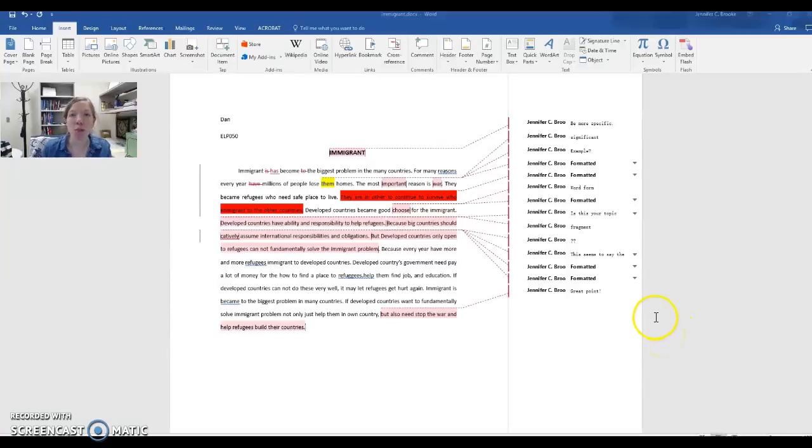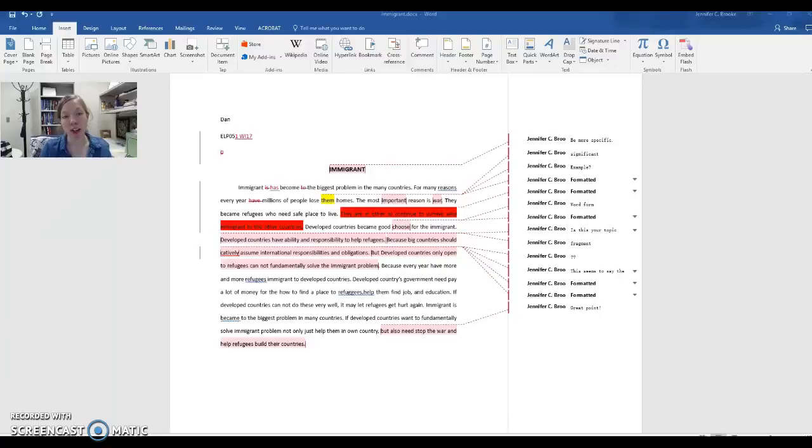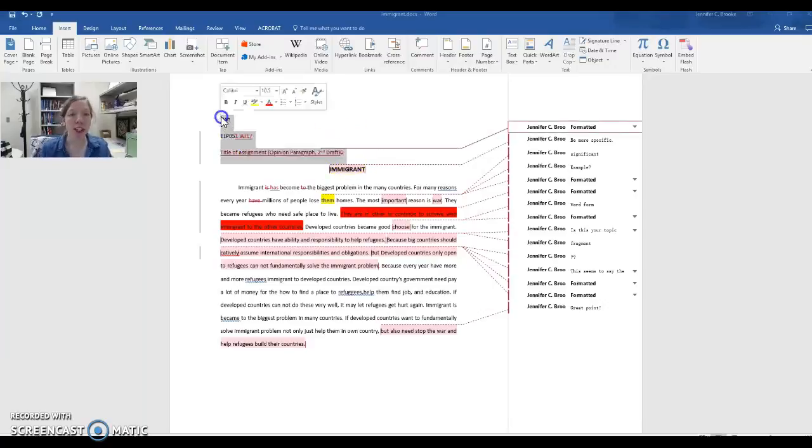I'm just reading your first draft and I have some comments for you. So first thing is your header is a little bit small. Remember that it should be, this is 051 by the way, winter 17. And then on the next line, you're going to have the title of the assignment, which is opinion paragraph, second draft.